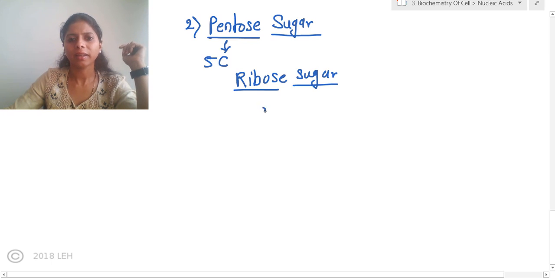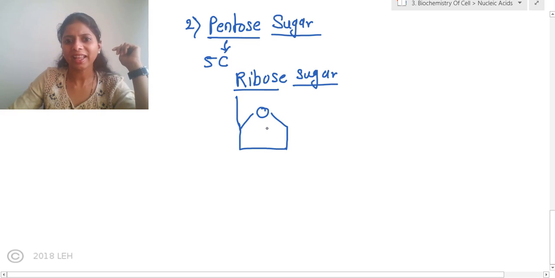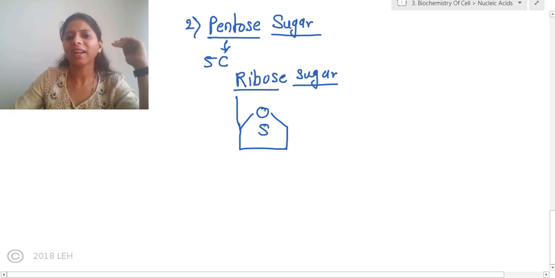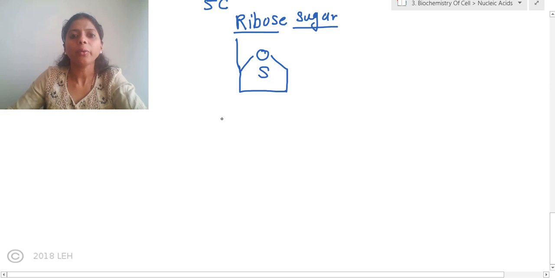See, it was having oxygen at one side, correct? This is something we have drawn as a sugar. Then it was having phosphate on one side, correct? But this is a pentose sugar. Now, let me draw a chemical structure in detail so that you will understand it properly. So, how to draw ribose sugar, try to understand. Now, each of the corners indicates carbon. Okay. Now, you need to draw oxygen first, then attach it with the carbon.